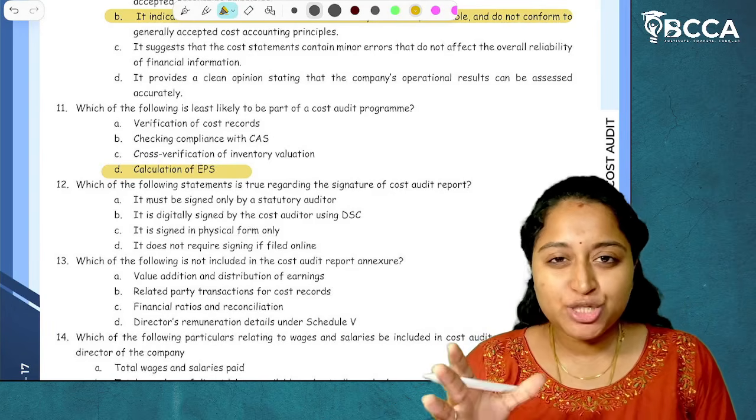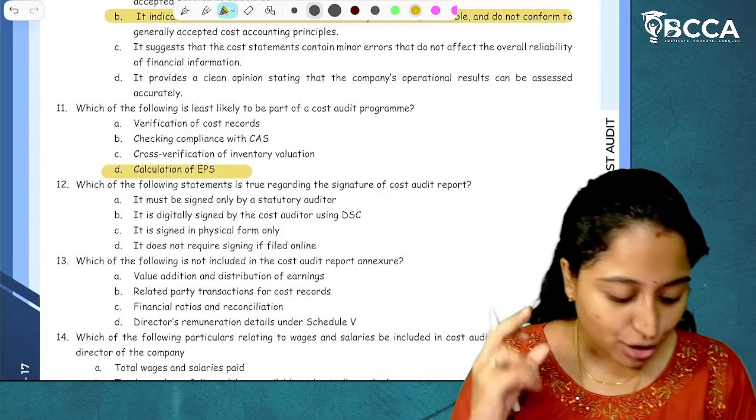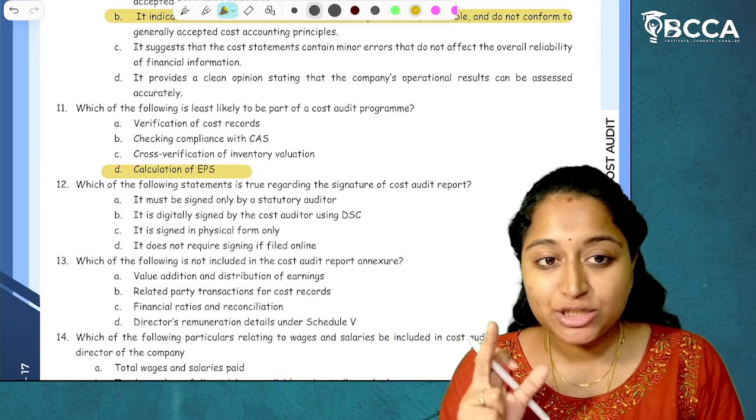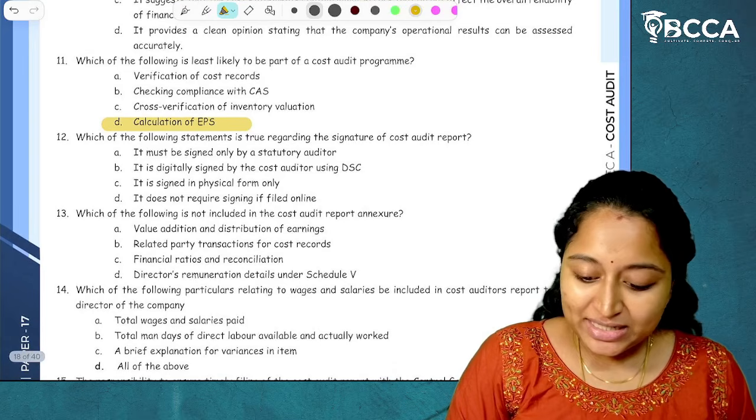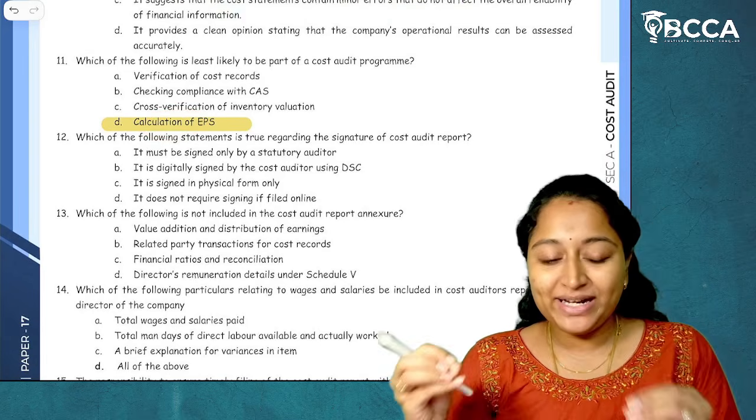Yes, the options which I have given, the last is wrong. It is not option C, it is option D, calculation of EPS. I hope it is clear. So please correct it. It is calculation of EPS. This is the right answer.